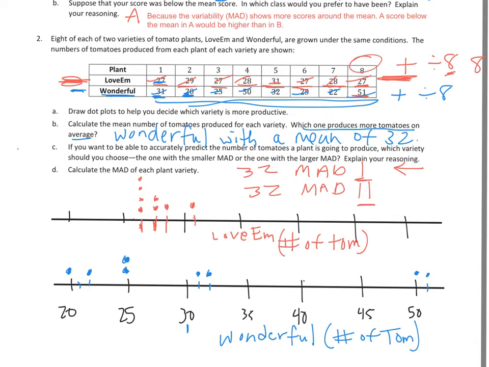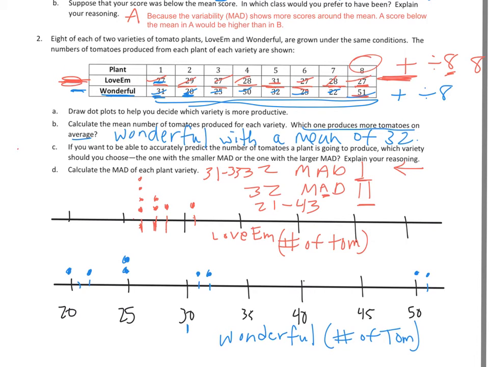Now, if it's 11, it could be 21 to 43, because that's 11 below 32 and 11 above 32. Remember, mean absolute deviation is the absolute, so it's the standard deviation, but we find the absolute value, and it's the average distance away. So it could be 21 to 43. This one up on top could be 31 to 33. So that's kind of why I think the mean absolute deviation, the lower one, is easier to predict when you're looking at scores or predicting numbers of tomatoes and such.